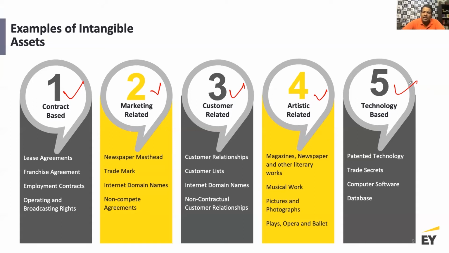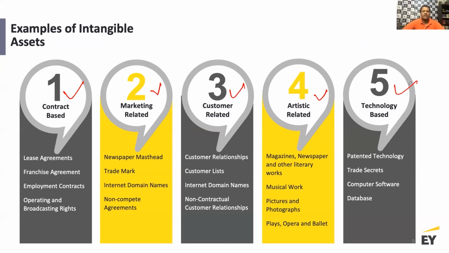You could also have operating and broadcasting rights. We talked about this, the rights around motion pictures, cable TV networks and things like that. All kinds of rights which emanate from contract are a form of intangible assets. Then there is marketing related: trademarks, internet domain names, or non-compete agreements. Non-compete is something we see very commonly in business combination arrangements, and we'll talk a lot more about this with some examples.